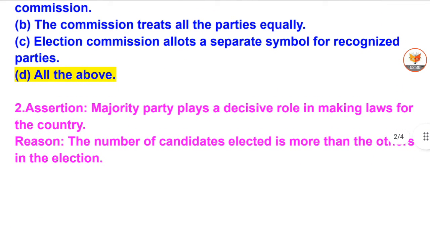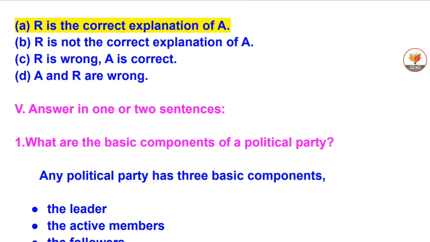2. Assertion: Majority party plays a decisive role in making laws for the country. Reason: The number of candidates elected is more than the others in the election. A. R is the correct explanation of A. B. R is not the correct explanation of A. C. R is wrong, A is correct. D. A and R are wrong.